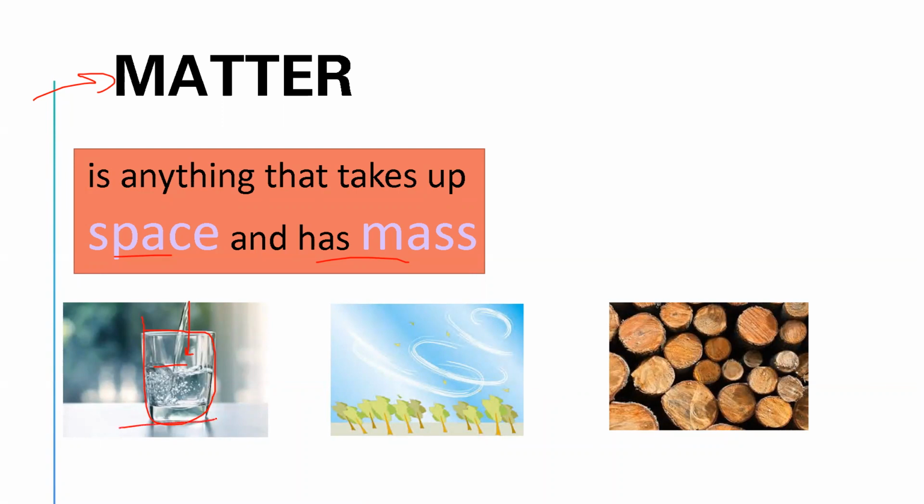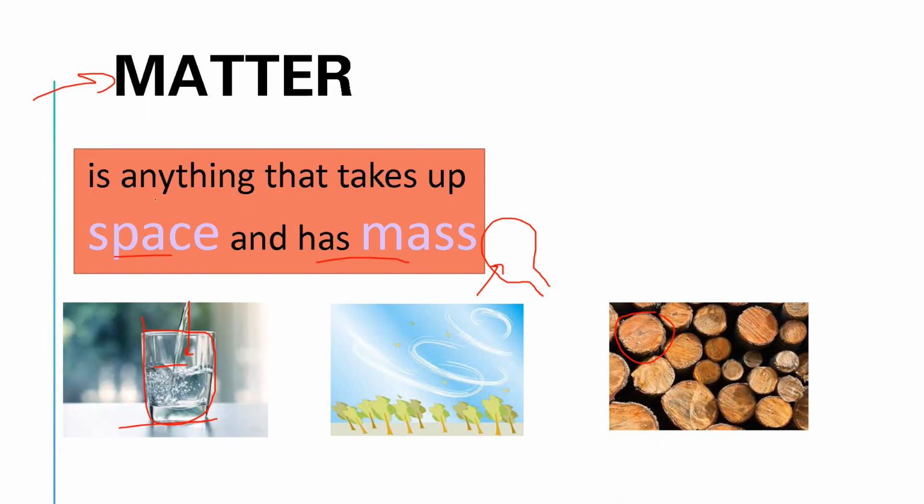Also, the table takes up space in our room and has mass. The air, if we have a balloon, the air inside it takes up space and has mass. What about this wood? This takes up space on this table and also has mass. So matter is anything that takes up space and has mass.